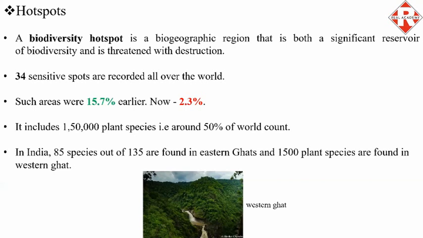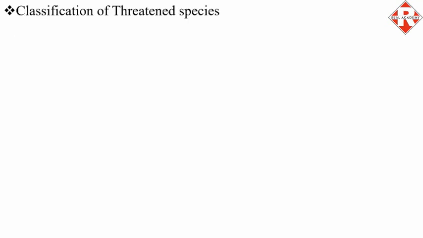Now we know that these biodiversity hotspots are threatened and so are the flora and fauna residing within. So it is important to know the status of these living creatures. These records are maintained by an institute called IUCN. So let us know the classification of threatened species.